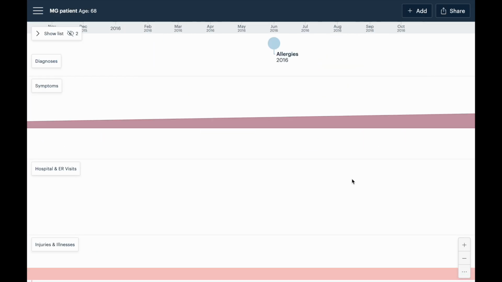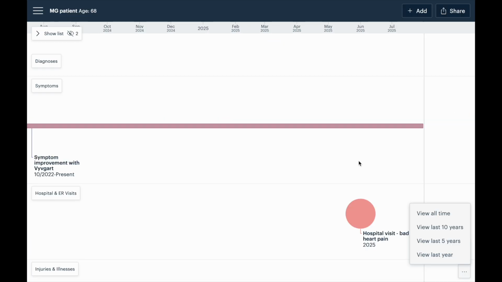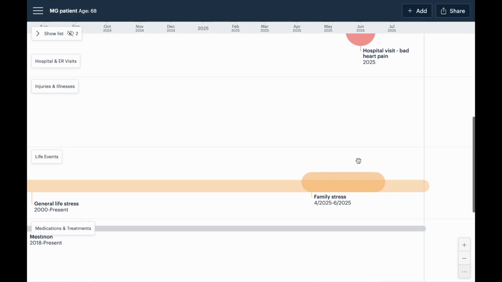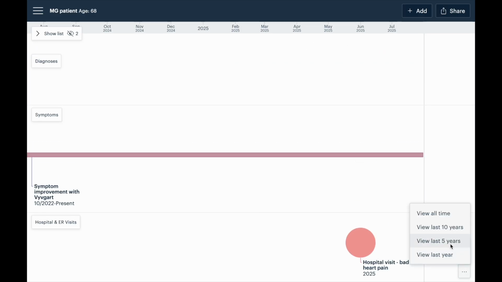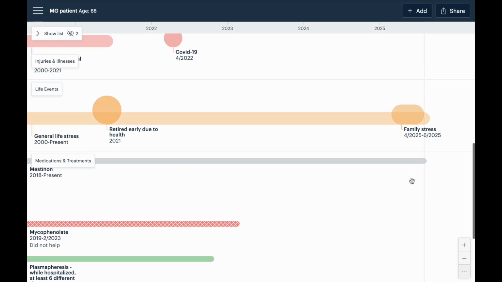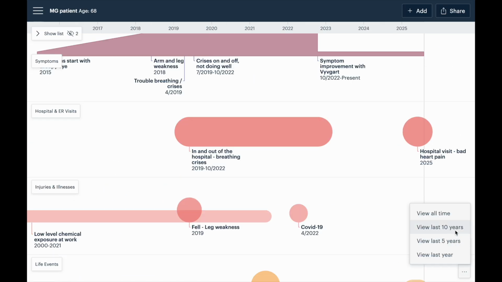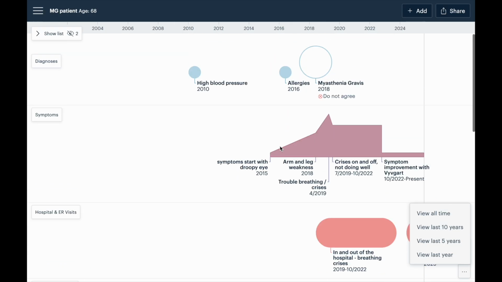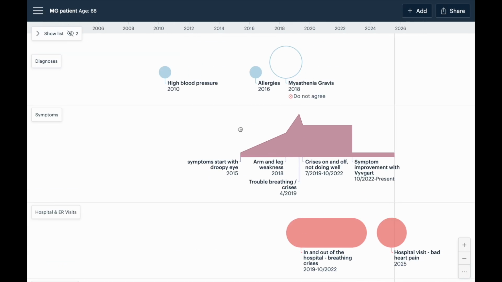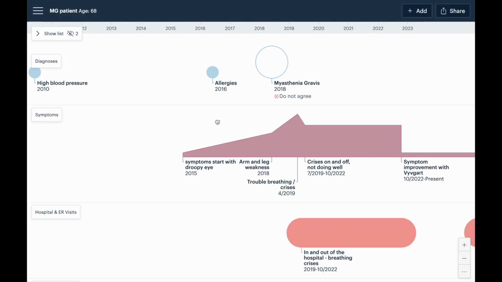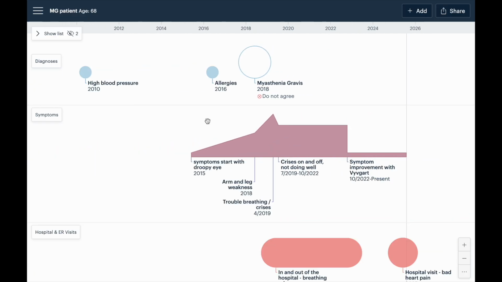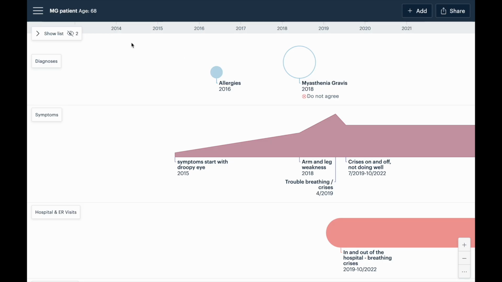I'm going to close the sidebar and just make sure we're viewing the last year. That way, as I scroll down, I'm only seeing things that have happened in the last year. And I can view the last 5 years, or the last 10 years, or I can go back to all time. And speaking of zooming, I use the plus and minus to zoom in and out. If you're on a laptop, you can also use the plus and minus buttons on your keyboard. I do that all the time. I find it a much easier way of zooming.